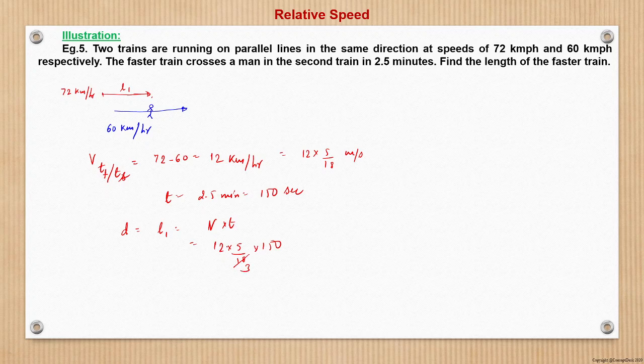So here it cancels down, and we get 350... so the length becomes 500 meters. The length becomes 500 meter. This is the answer to this question.